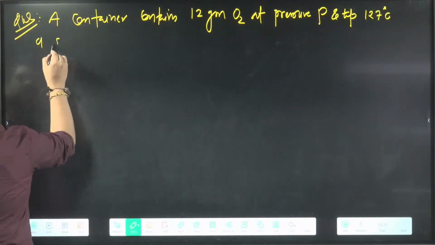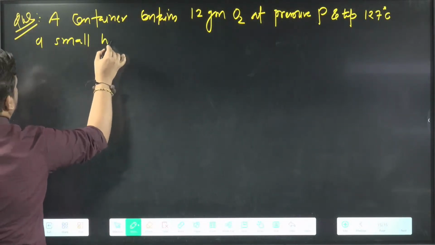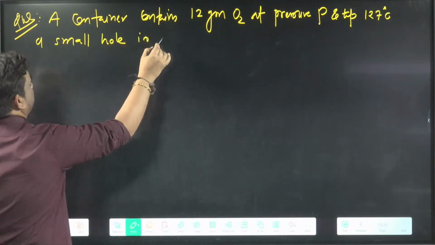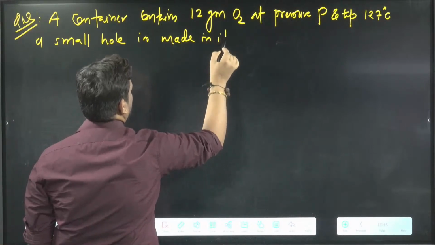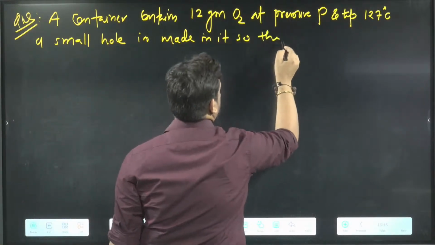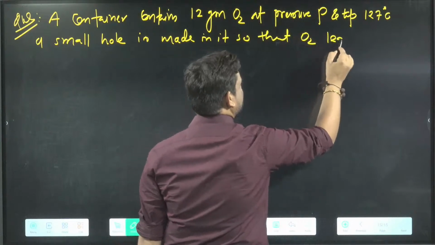A small hole is made in it so that O2 leaks out.